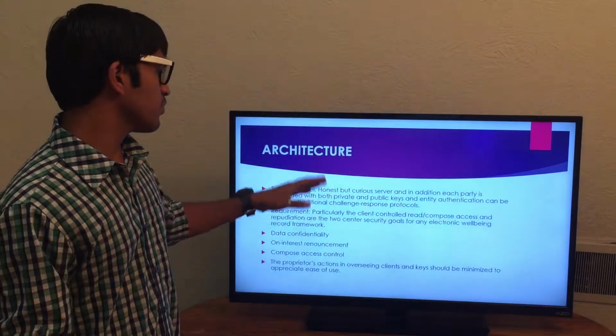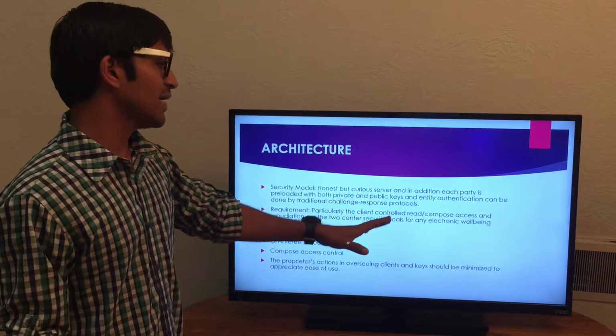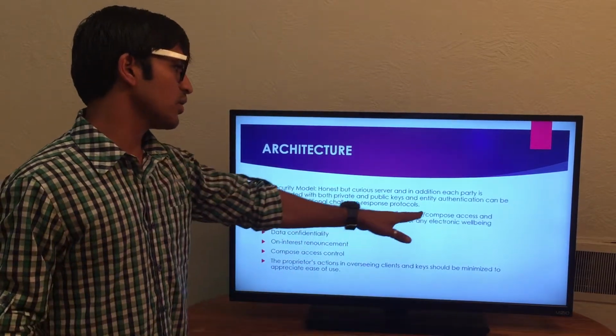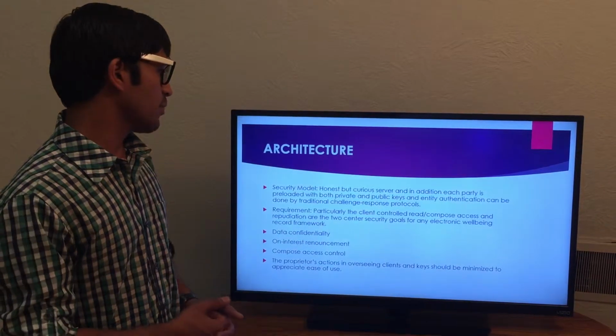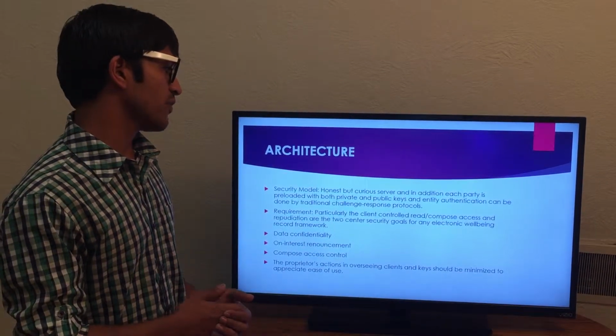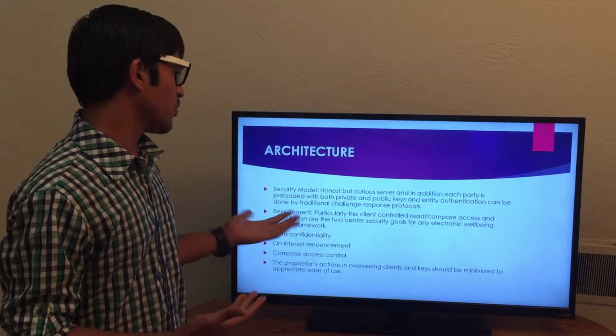Then the requirement for this system is particularly client control, read, compose, and access reputation, which are the two security goals of any electronic well-being record framework.